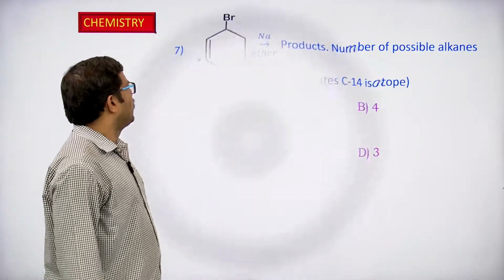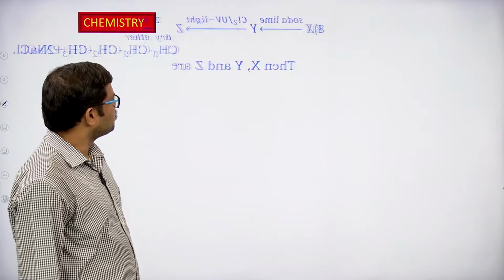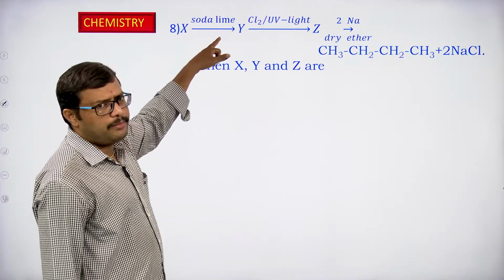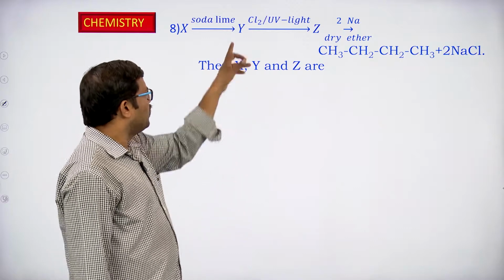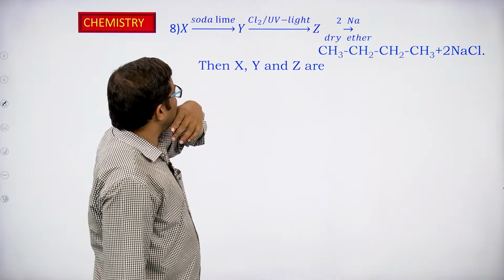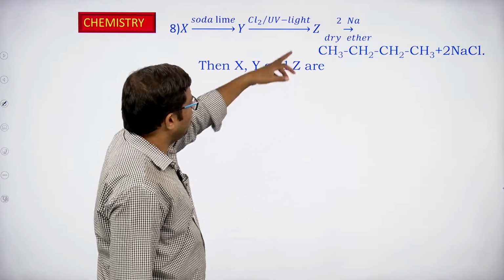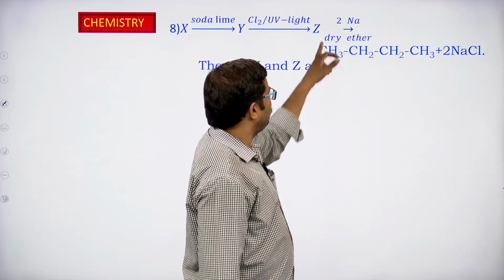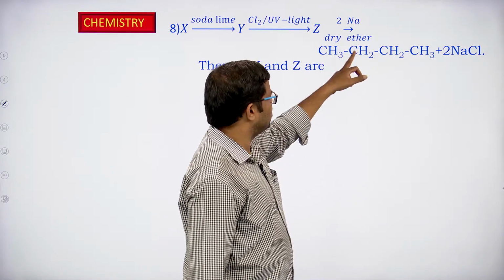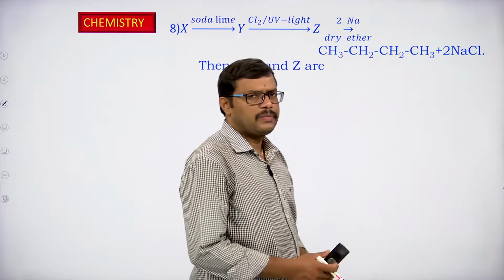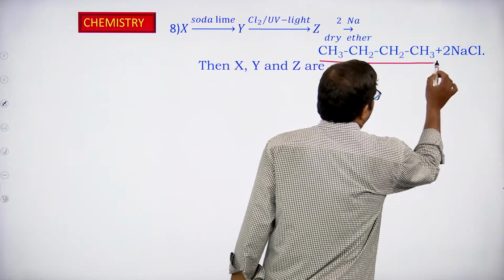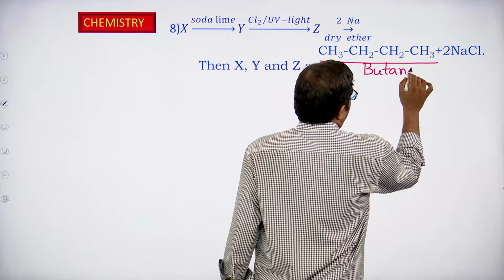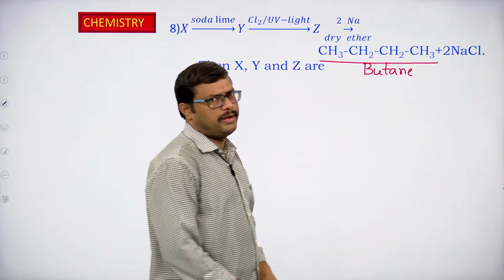Right. Let us see one more. X on reaction with soda lime gives Y. Y on reaction with chlorine in the presence of UV light gives Z. Z on reaction with 2 moles of sodium in dry ether gives CH3CH2CH2CH3. This has 4 carbons, so it is butane. So we are getting butane as a product and 2 moles of sodium chloride.